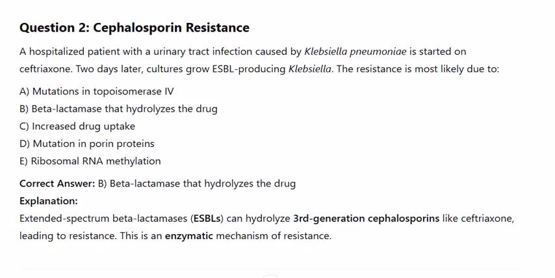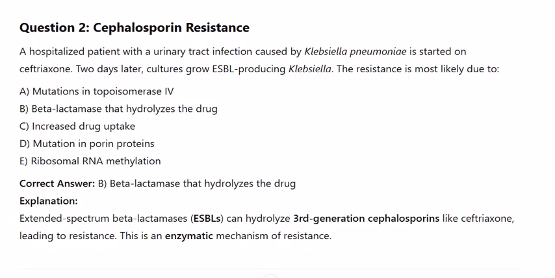The resistance is most likely due to A. Mutations in topoisomerase 4, B. Beta-lactamase that hydrolyzes the drug, C. Increased drug uptake, D. Mutation in porin proteins, E. Ribosomal RNA methylation. Correct answer: B. Beta-lactamase that hydrolyzes the drug.